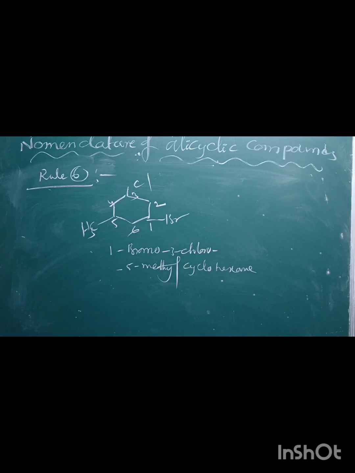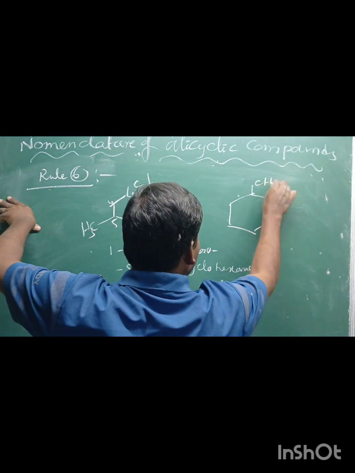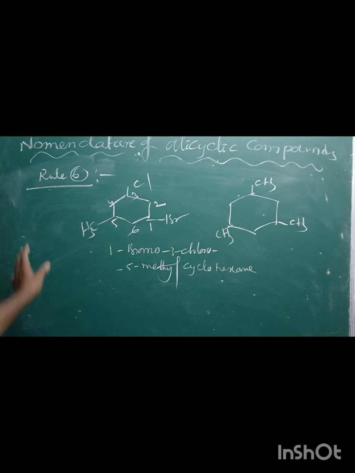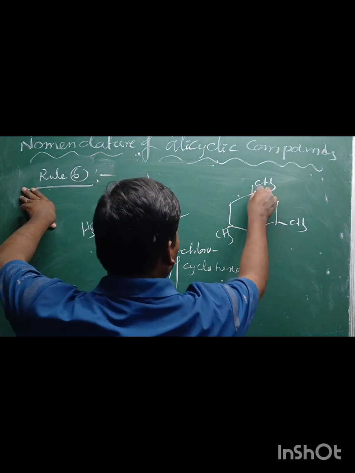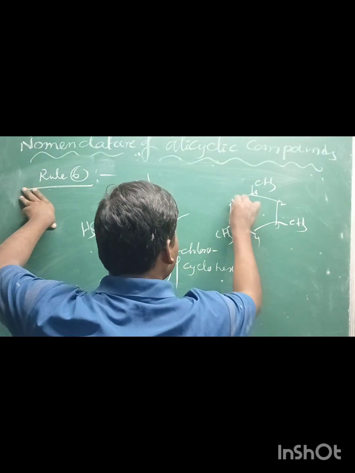And the last rule here. Okay, one more case you can observe. The same substituent is repeated: CH3, CH3, CH3. The numbering always starts with the lowest sum rule, the lowest locant position. Okay, 1, 2, 3, 4, 5, 6.